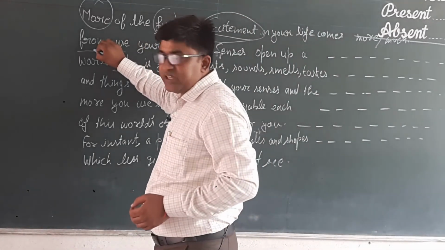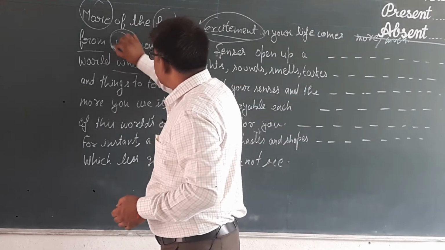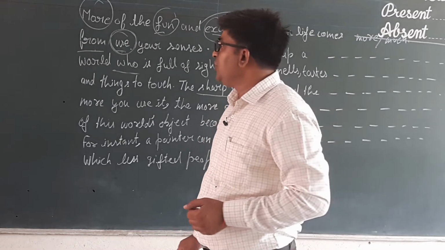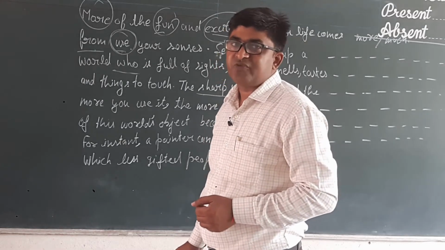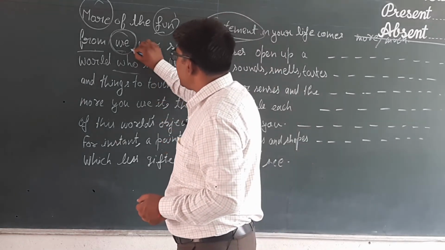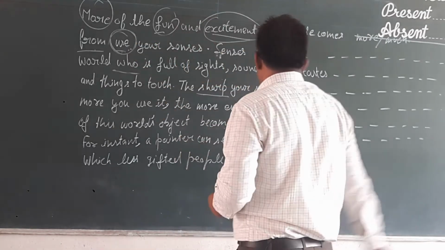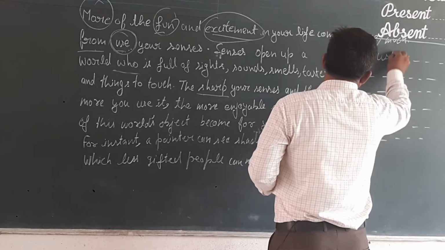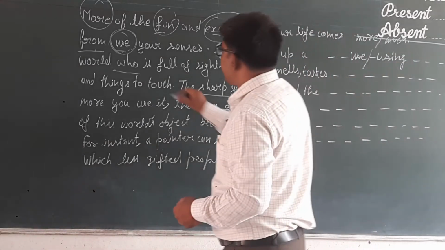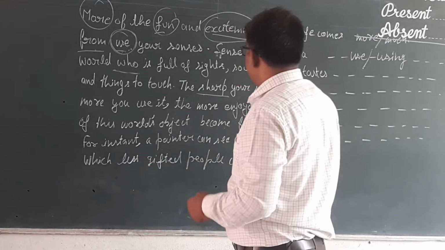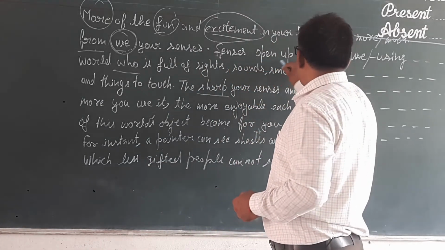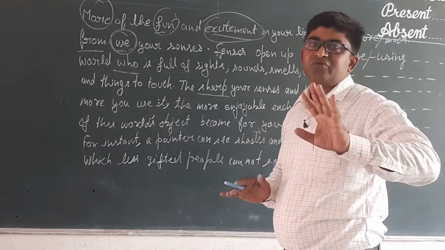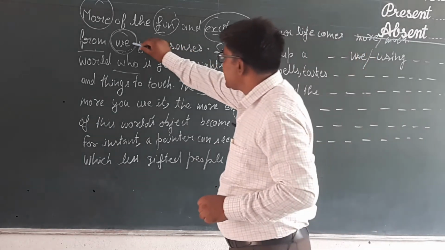from is the preposition and use. When there is the use of any verb after a preposition, we use the gerund form, means first form plus ing. So instead of use, we shall use using. So here use is the wrong word and the right word will be using. From using your senses. In one line there will be only a single mistake, no two mistakes will be there. So one mistake is corrected here.